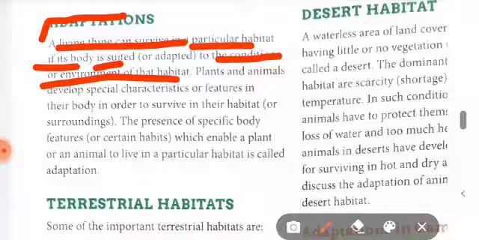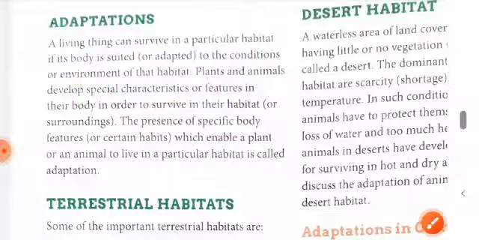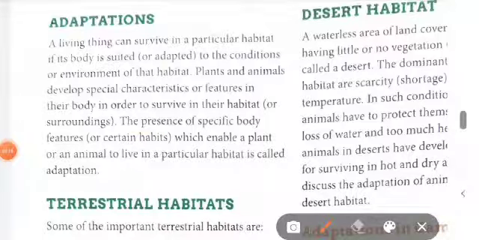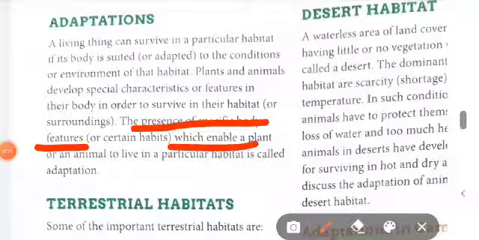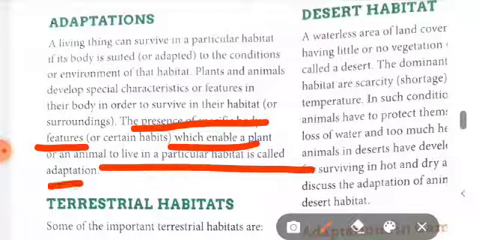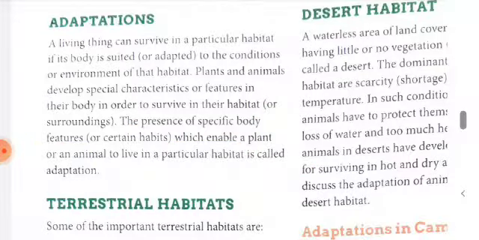Plants and animals develop specialized features in their body in order to survive in their habitats, in their surroundings. Students, the presence of specific body features which enable a plant or an animal to live in a particular habitat is called an adaptation.